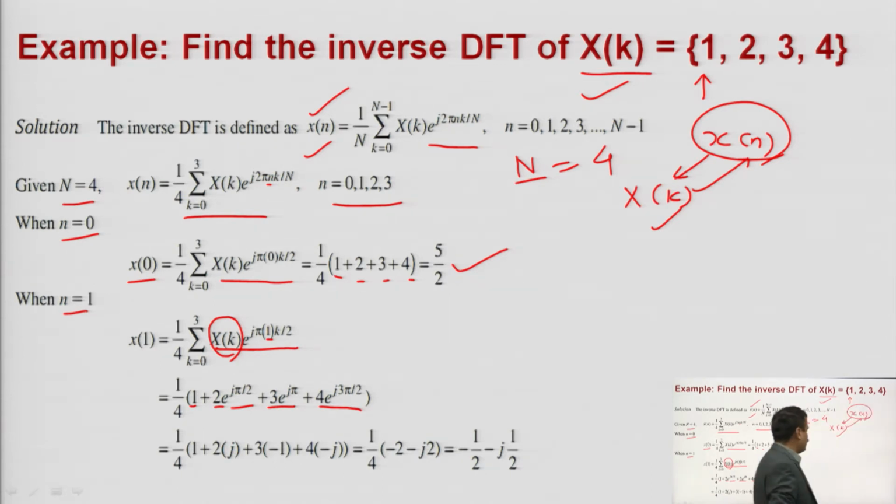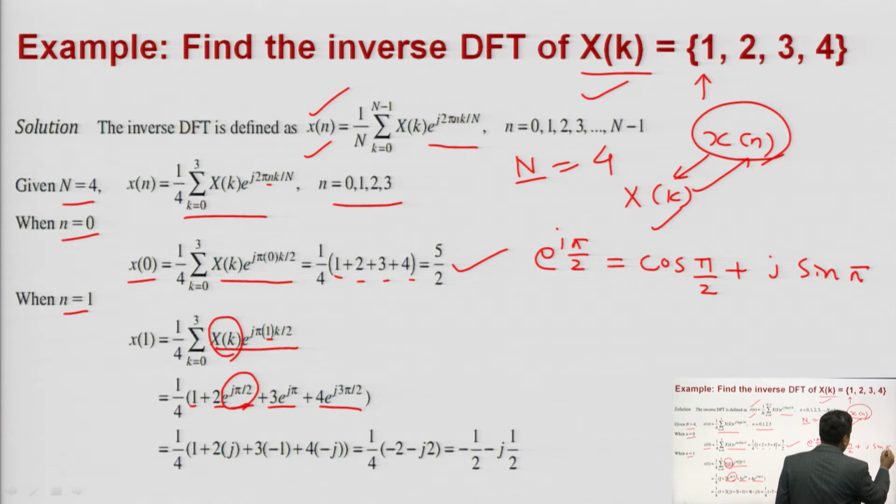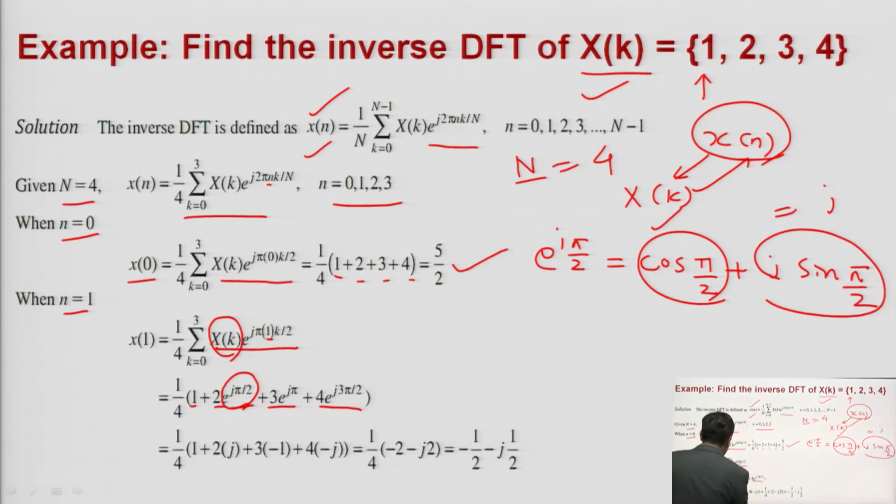Here you are getting terms in the form of e to the power. So, if I have to calculate e to the power j pi by 2, I know it is equal to, from the formula, cos of pi by 2 plus j into sin pi by 2. You know cos pi by 2 is equal to 0 and sin pi by 2 is 1. So, the answer will be j. So, it will be 2 into j.